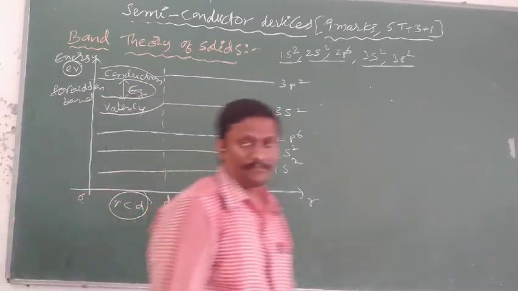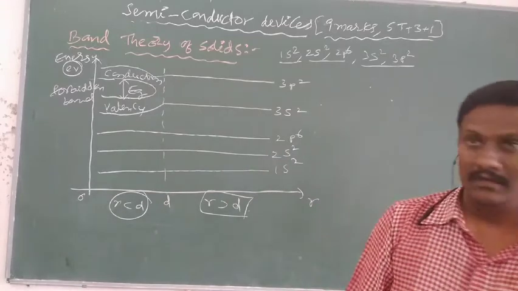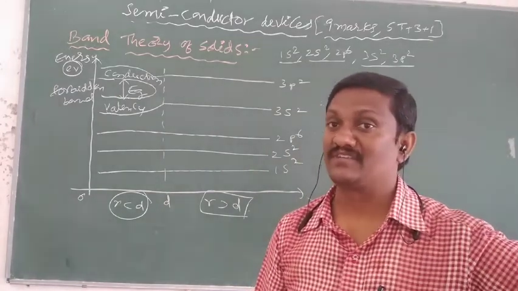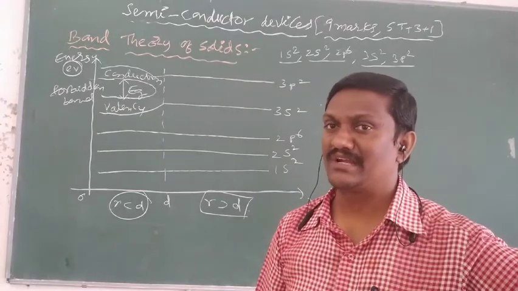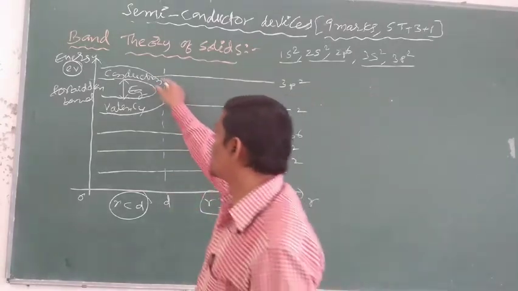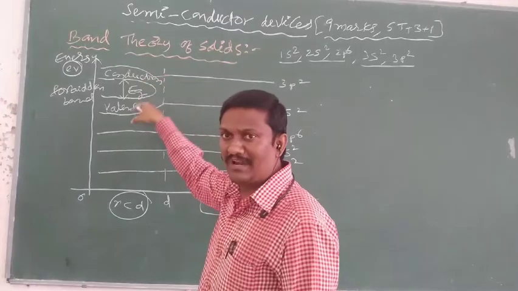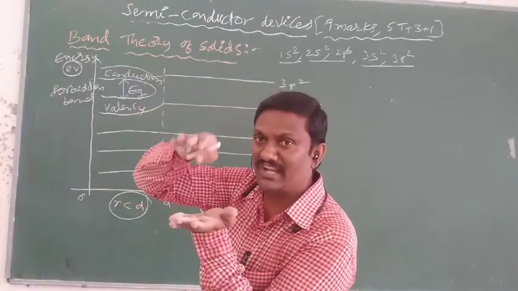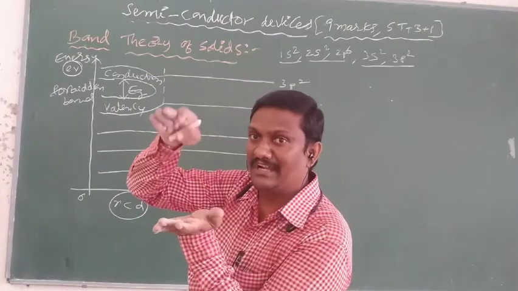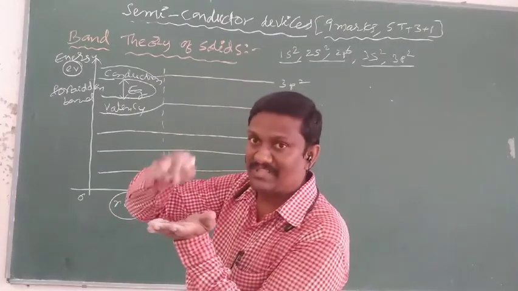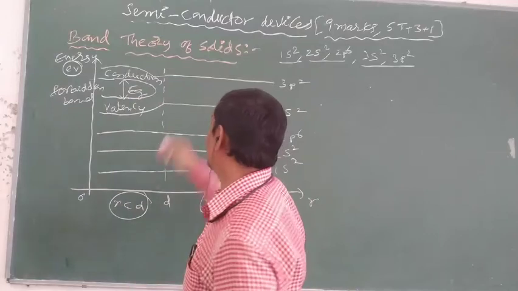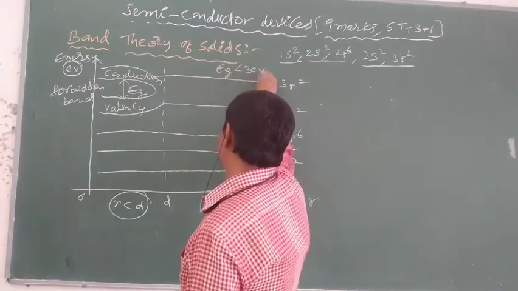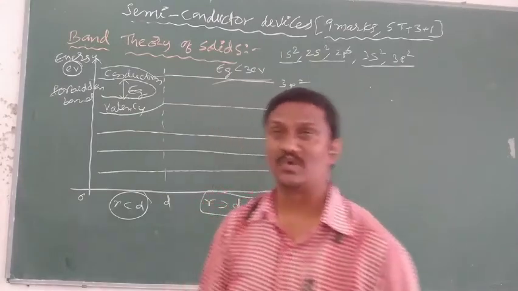In this way, the conduction band and valency band are formed in semiconductors. In semiconductors, the energy gap is less than 3 electron volts.